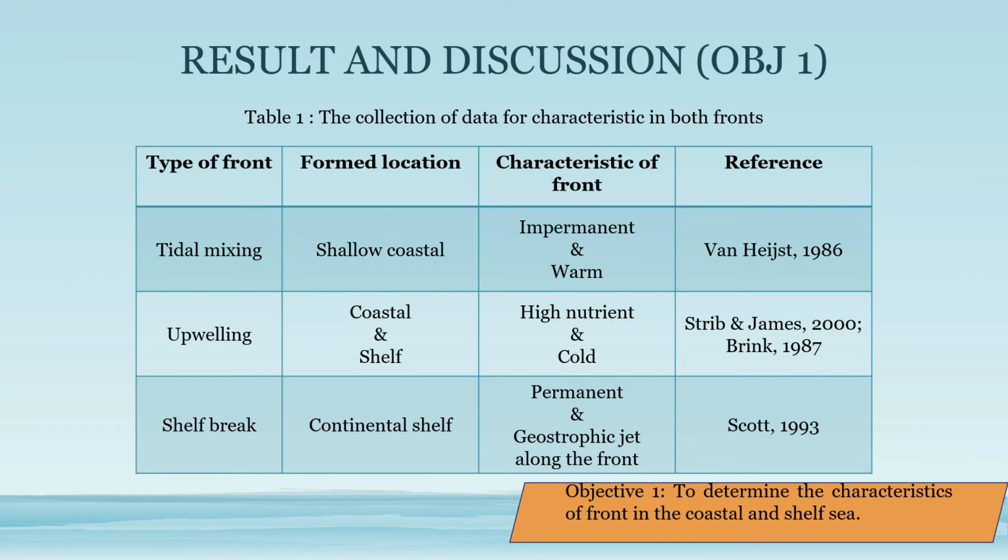Next is the result and discussion for my objective one, which is to determine the characteristics of fronts in the coastal and shelf seas. The collection of data from Table 1 shows the type of front, location, characteristics of front, and the reference. Tidal mixing fronts are usually formed in shallow coastal areas; the tidal mixing front is impermanent and warm. Upwelling fronts can be located in both coastal and shelf seas, which are higher in nutrients and have cold temperature, while shelf break fronts can only be found in continental shelves, are permanent and have a unique geostrophic jet along the front.